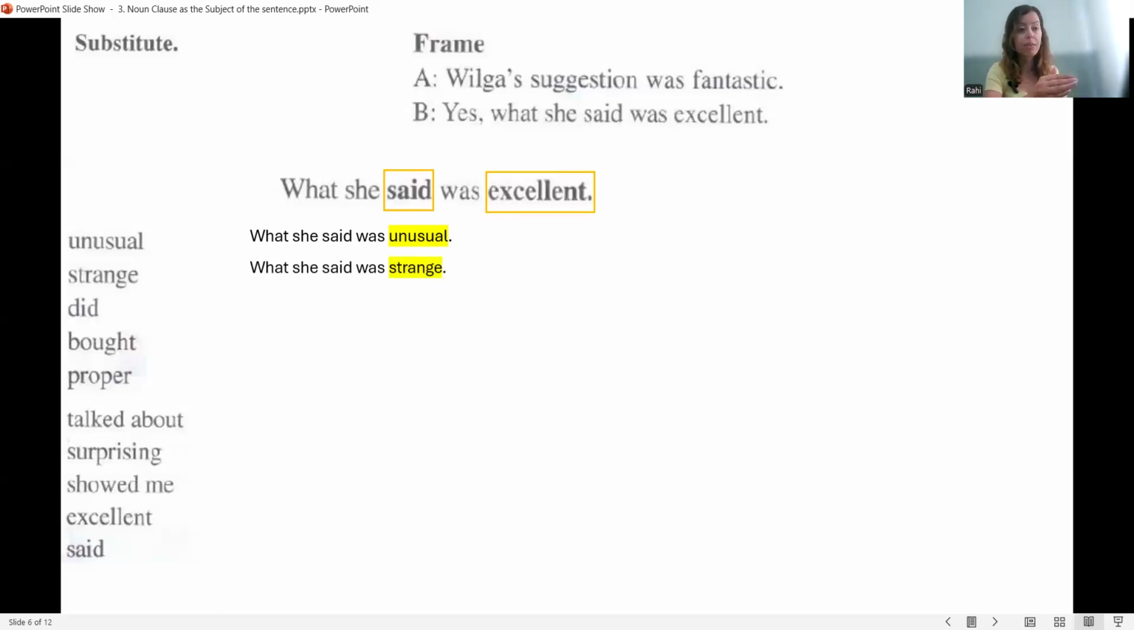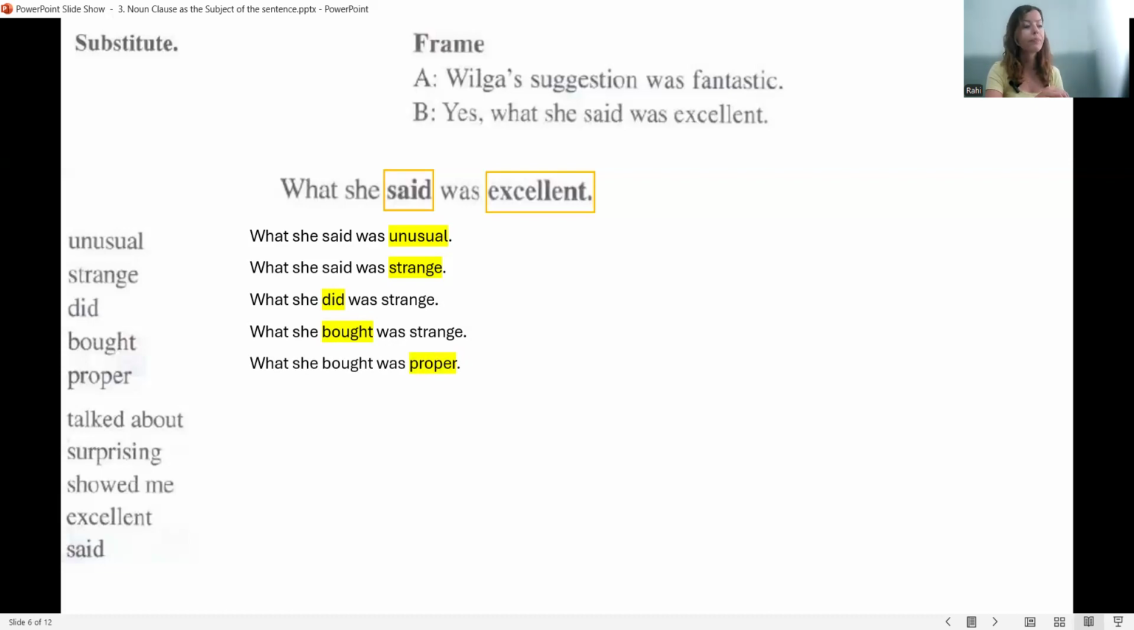Singular verb. Not single, sorry, that was a mistake. Singular verb. Did. What she did was strange. Bought. What she bought was strange. Proper. Proper means okay. What she bought was proper.